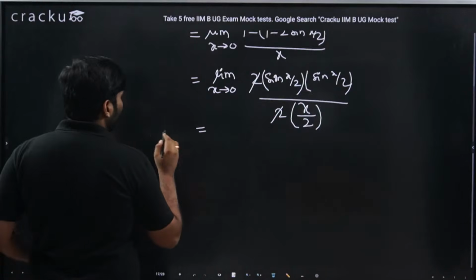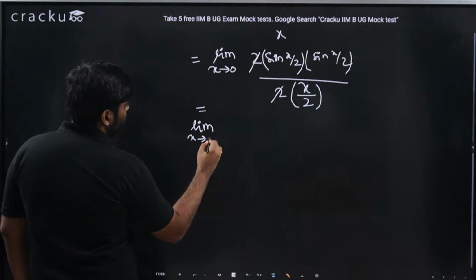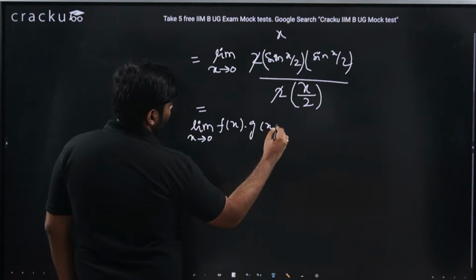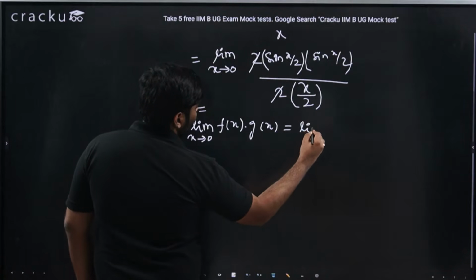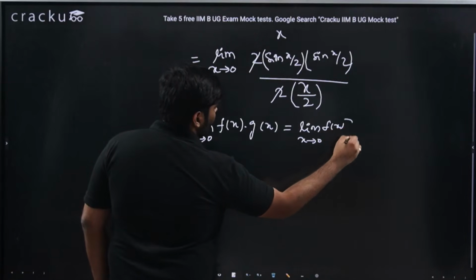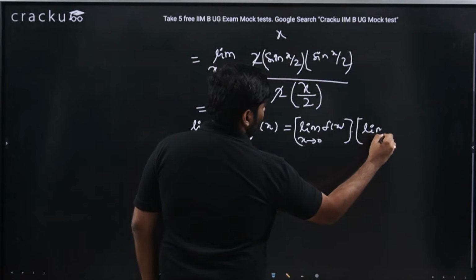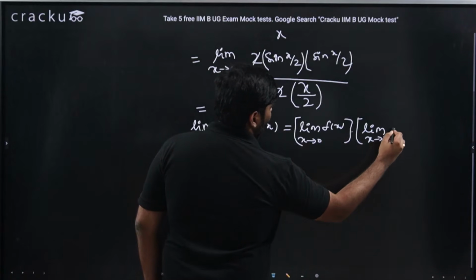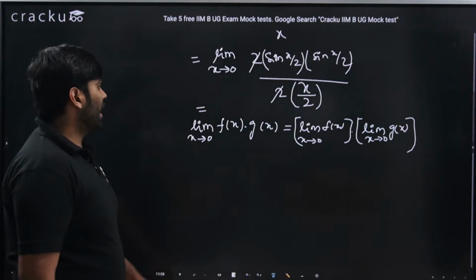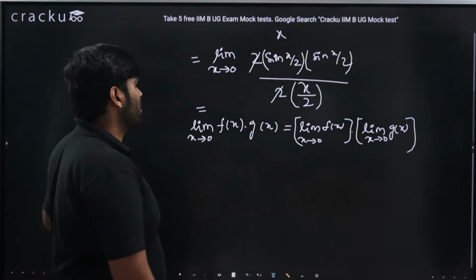Now I'll apply algebra of limits, which says limit x tends to 0 f of x into g of x is nothing but limit x tends to 0 f of x into limit x tends to 0 g of x.